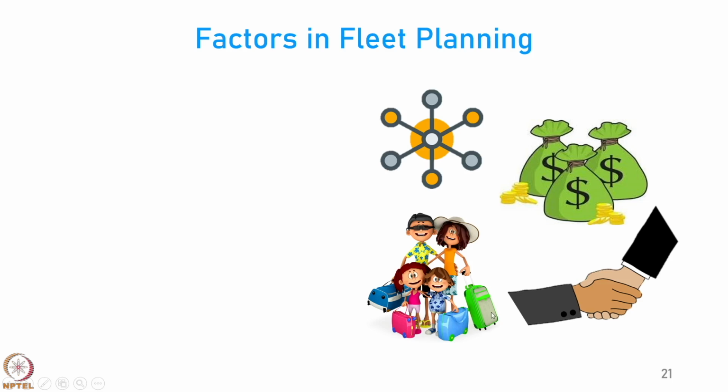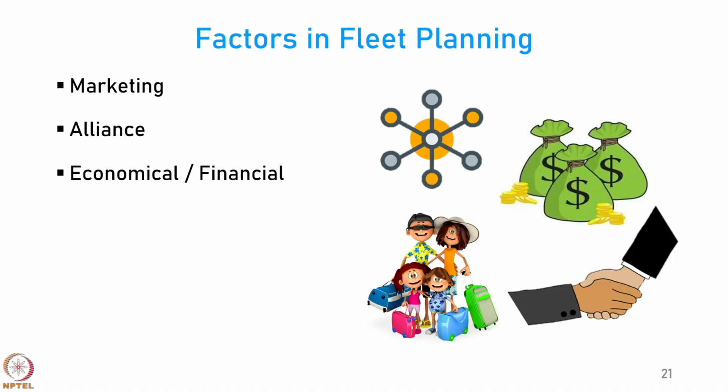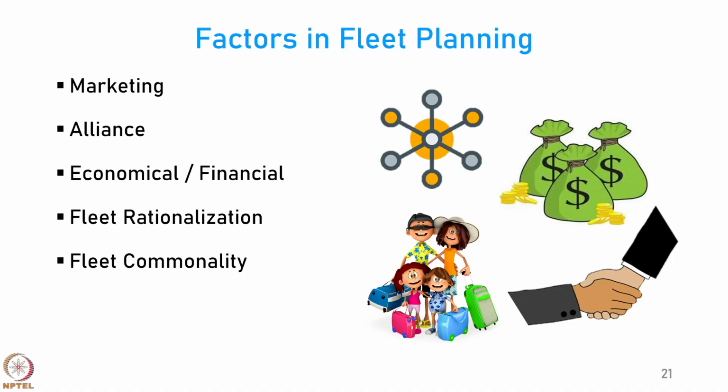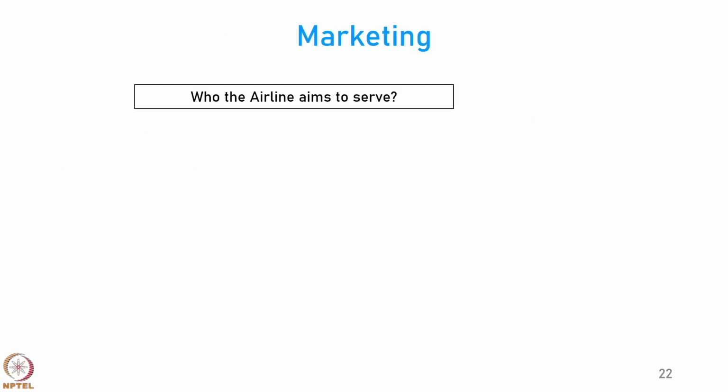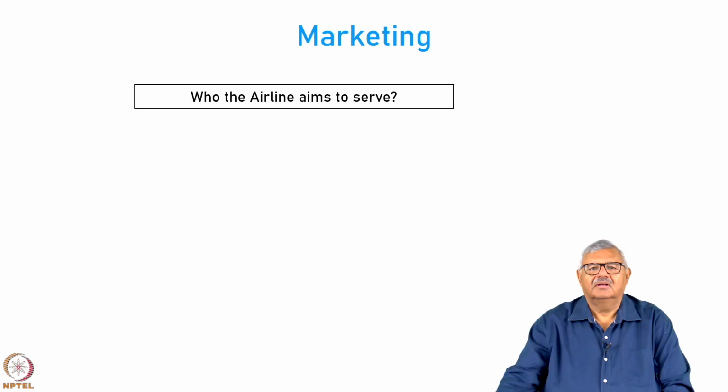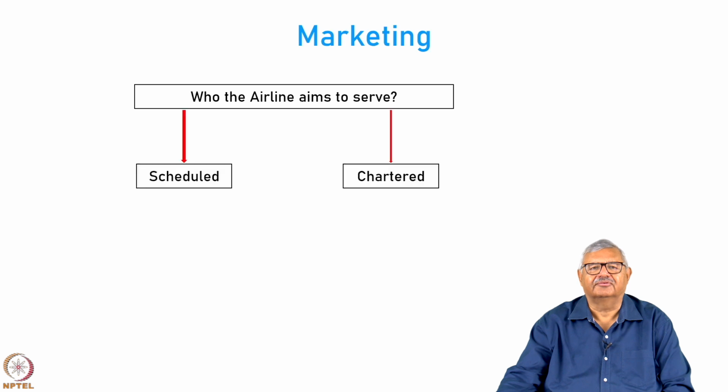Now, there are many factors in fleet planning which have to be considered. There are marketing factors, there are alliances between airlines, there are economical and financial factors. You need to rationalize the fleet, you need to ensure commonality in the fleet, and more airlines are now trying to manage with leasing. A look at how marketing affects the fleet planning. So, the marketing department is concerned with keeping an eye on who the airline aims to serve.